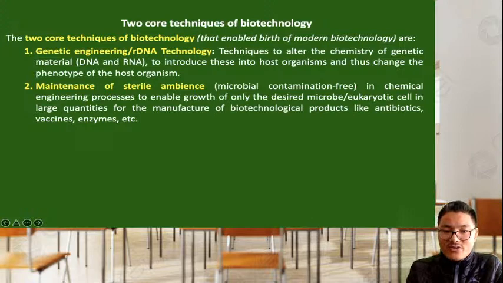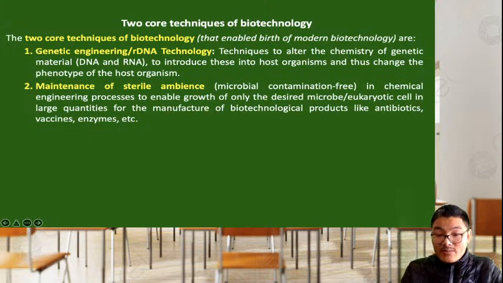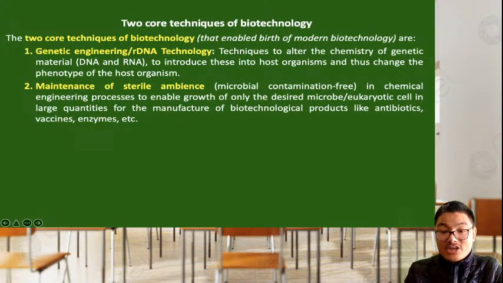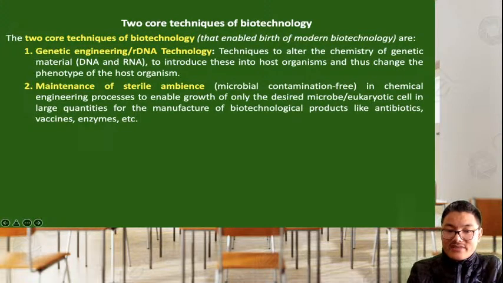So the chemical engineering process of DNA should have a totally free environment, which does not have any microorganism, so that there is proper growth. Suppose we need to produce one microorganism, that can be grown without contamination by other pathogens, by other microorganisms, and we can even produce the product of the microorganism in large quantities. So mostly we have discussed in the earlier chapter the production of antibiotics, right? Even there is production of enzymes.